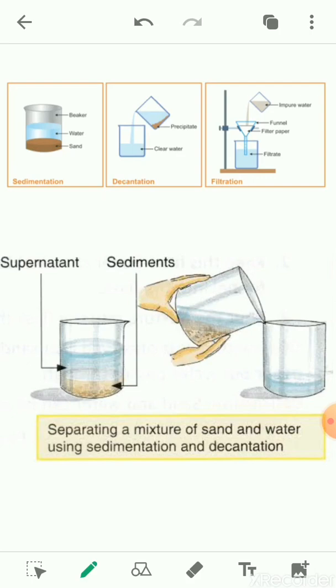Then we discussed winnowing and threshing, as well as sieving. Today we will start with the next one, and that is sedimentation and decantation.